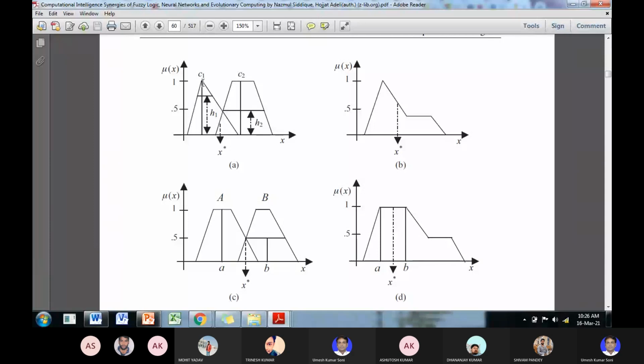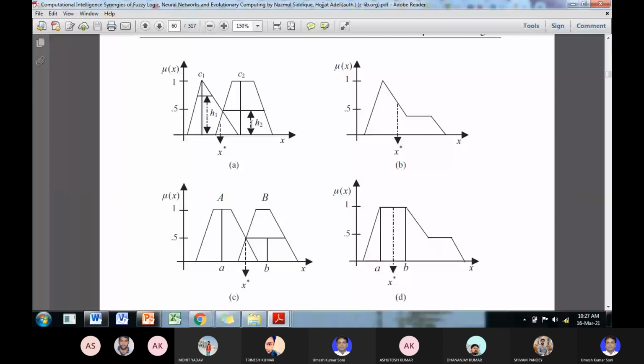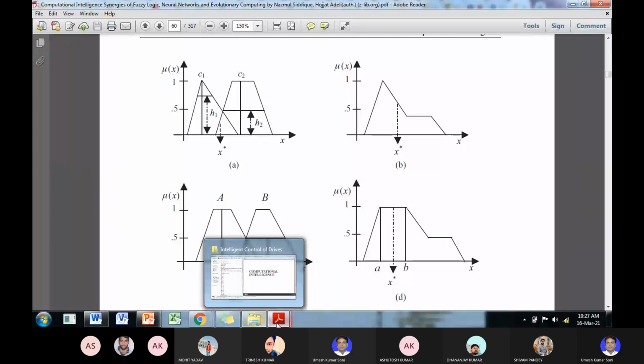C1 and C2 values are 1. Okay, so 1 into H1 plus 1 into H2 upon H1 plus H2. Suppose this is 0.2 and this is 0.3, and what is the total sum? 0.5. Okay, so the average value is taken here, the average height. So (C1 H1 + C2 H2) by (H1 + H2). Clear?